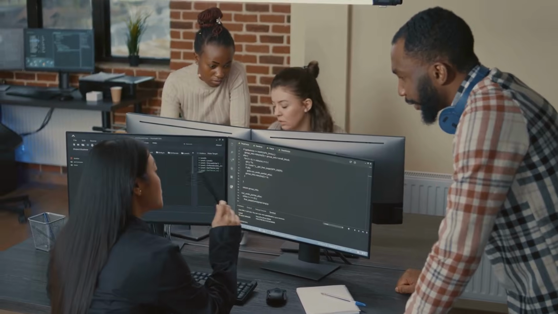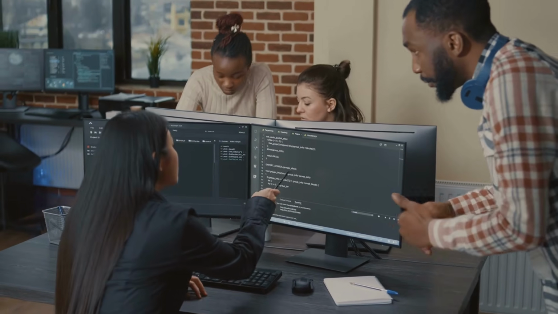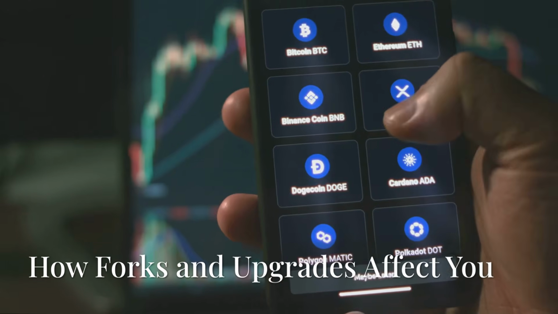Upgrades can also add new features, making the network more useful. Most upgrades are smooth and backward compatible, so the community moves forward together. They keep the network healthy and ready for the future.